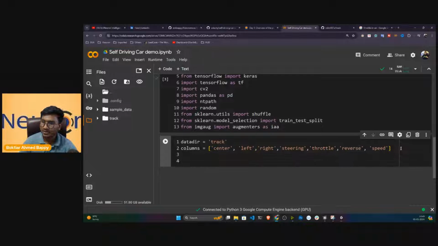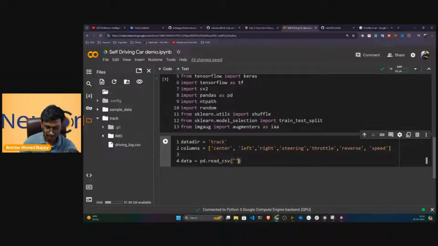So this is my column. If you want to read the data, first of all I'll store it in the data variable and I'll be using pandas, pd.read_csv, because this is a CSV file. Inside it you just need to give the location of the CSV file. If I show you, it is inside track.